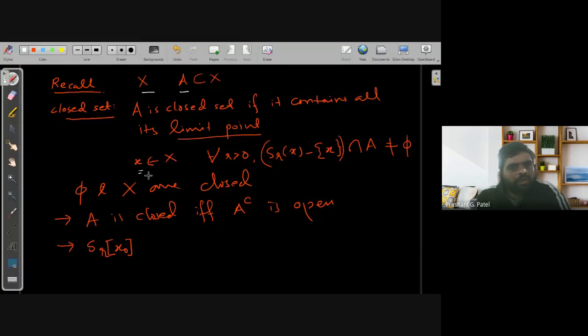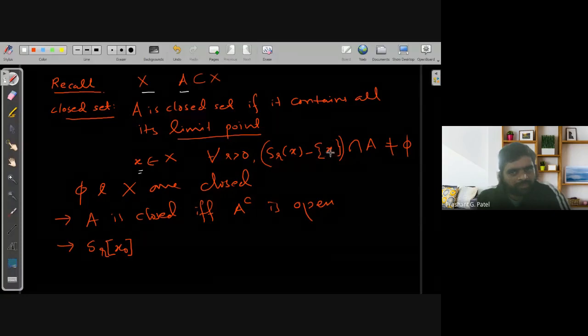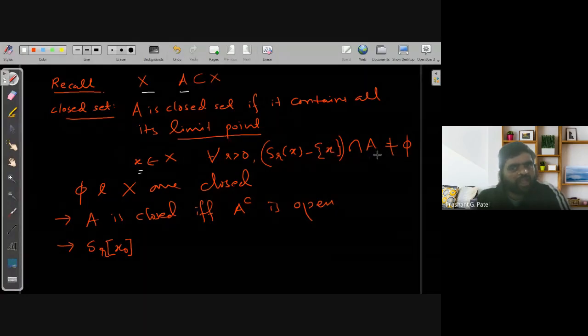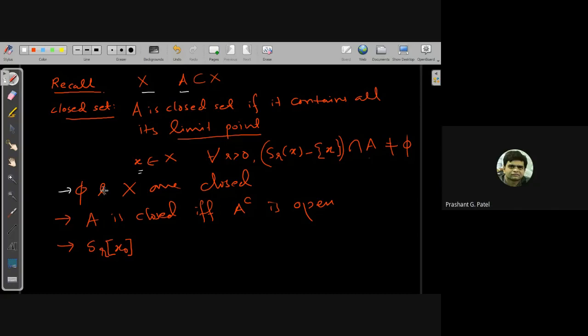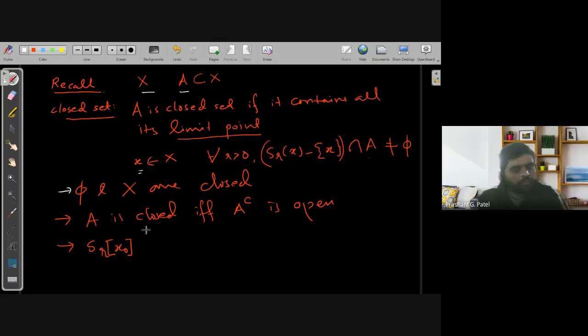A point X is a limit point of the set A if every neighborhood of X, except that point, has a non-empty intersection with A. And then we have proved that the empty set and the whole set X are always closed sets. A is a closed set if and only if its complement is open. So this is the relation between open sets and closed sets that we established in our previous lecture.